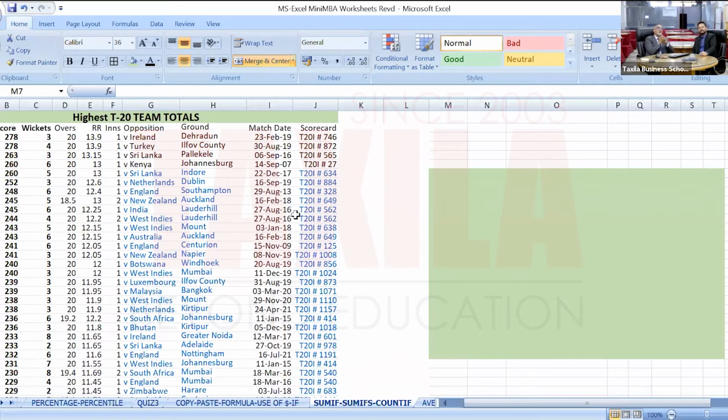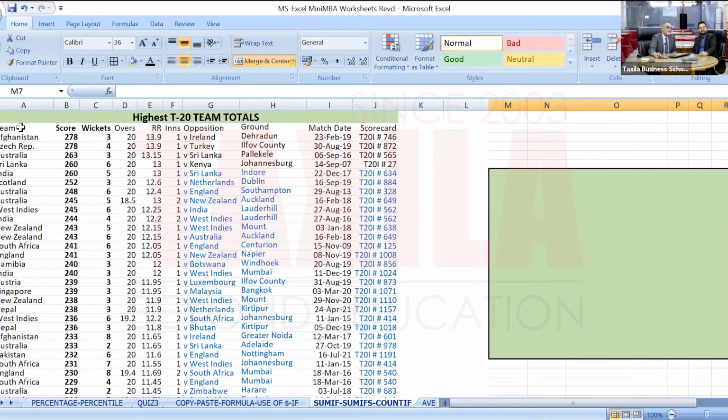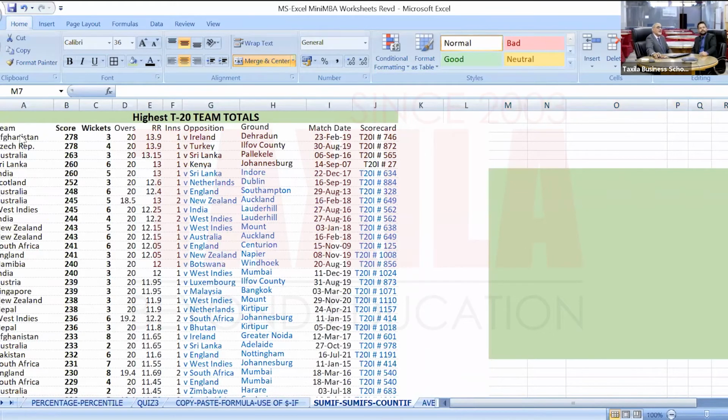And the highest scores. The first column is the team which is scoring it. The next column is what was the score. Surprisingly, the highest score in T20, the record, is with Afghanistan. And Afghanistan is going through such a bad period today. We are so sorry about the people over there.